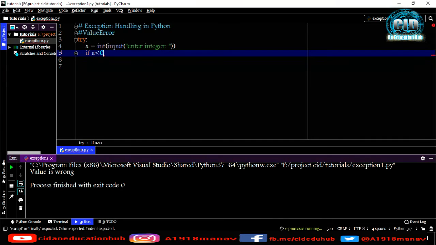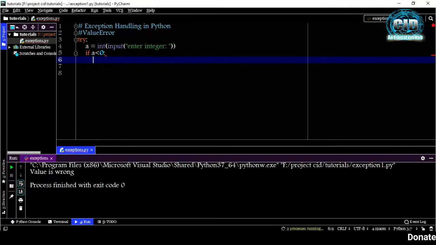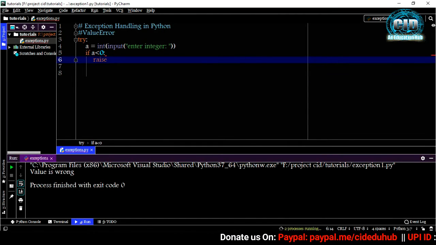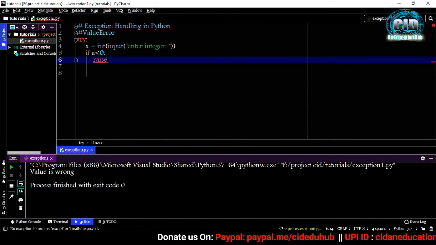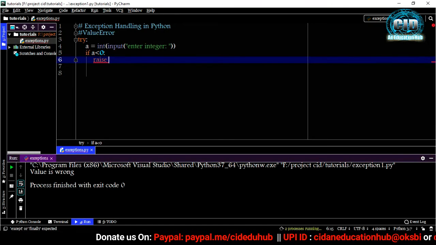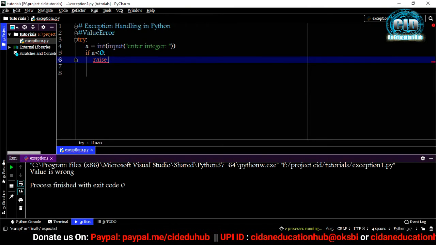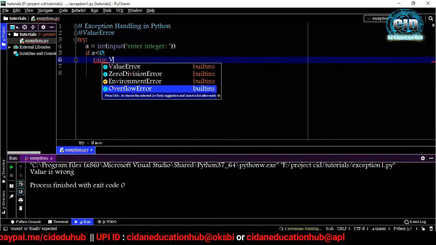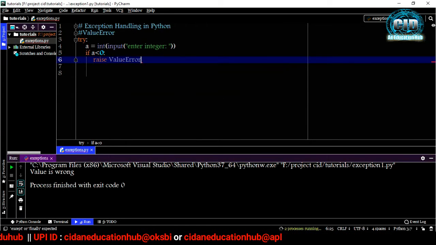Now I'm checking that if a is less than 0, that means a is negative, and I'm going to throw an exception here. So I will use raise. The raise clause is used for raising an exception. I'm just raising a ValueError here. Okay, raise ValueError.